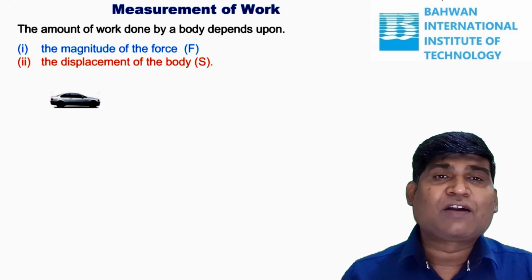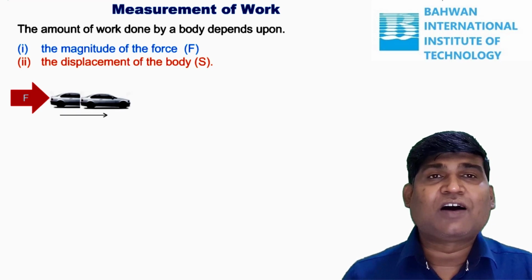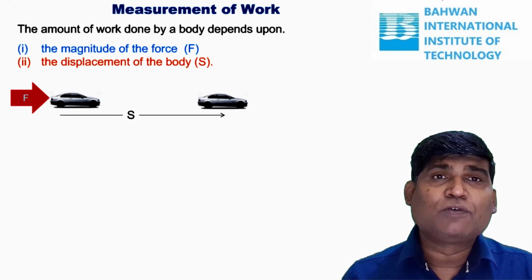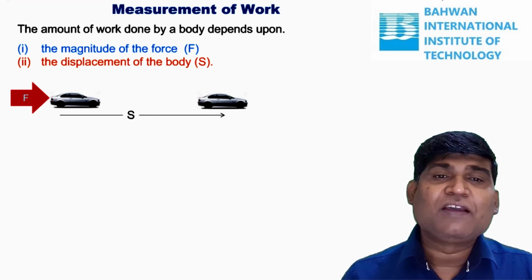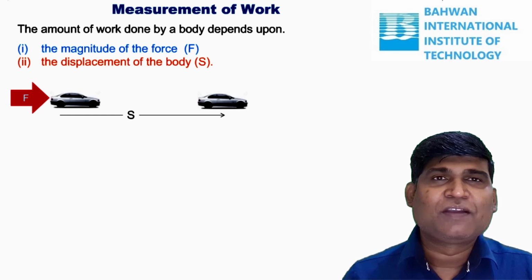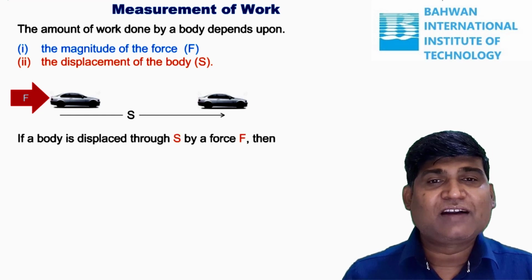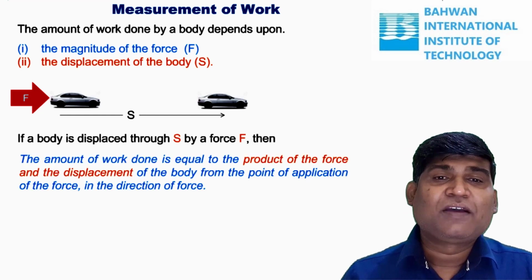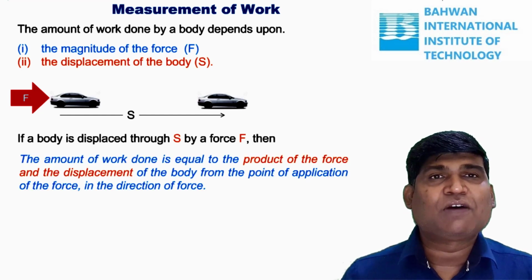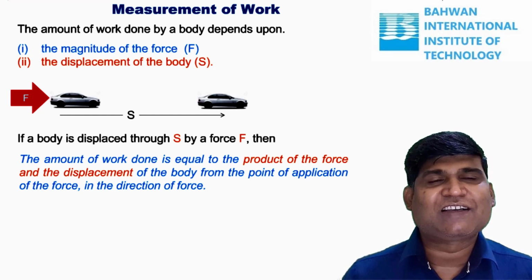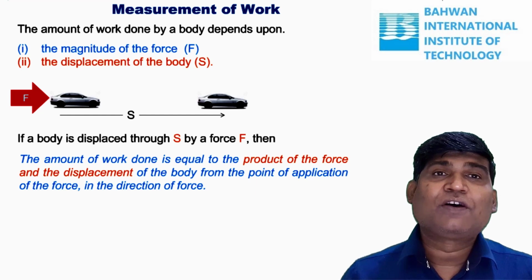Let us see how we can discuss it. Here we are taking one car. Let us assume that on that car F amount of force is applied. When F amount of force is applied, the car gets displacement in the direction of force. Let the displacement of the car be S. Then we can say that the work done is equal to the product of force F and displacement S. So what is the work done here?